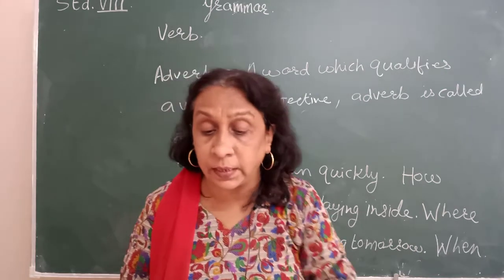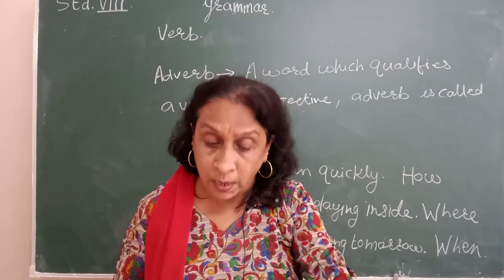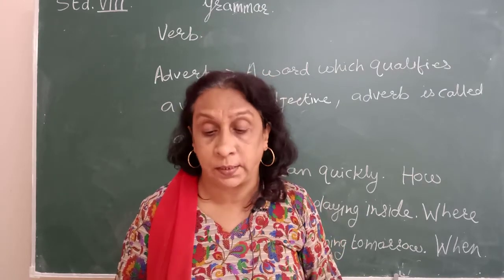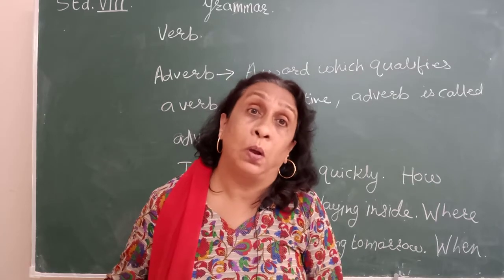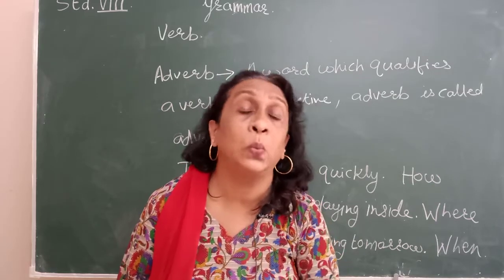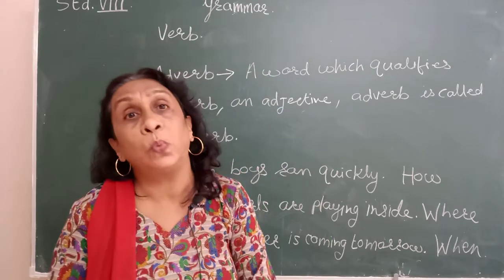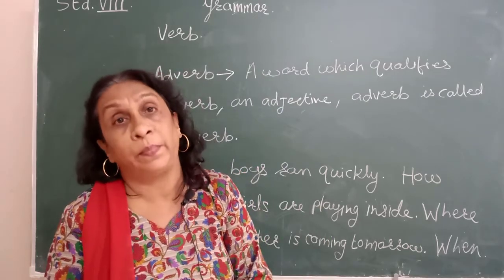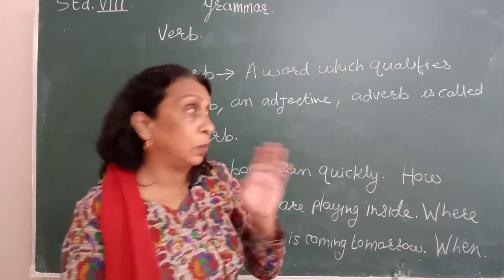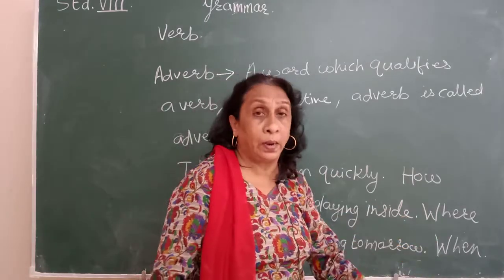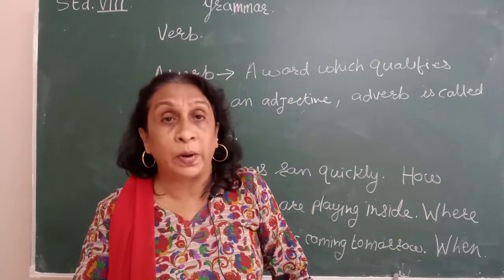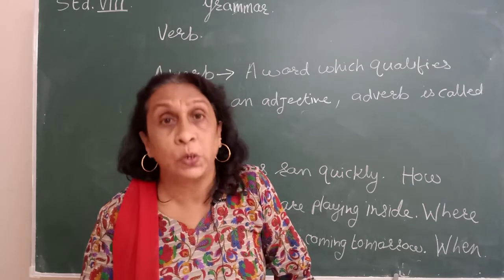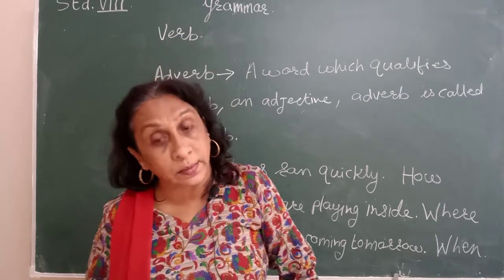Now, these are the 9 types of adverbs. Don't write it in the notebook. In the textbook only, you just read it. 9 kinds of adverbs are there. First, you should know what is an adverb. An adverb is a word that tells you more about a verb. And mainly we ask the questions how, where and when. You should know these 9 kinds of adverbs also, but mainly you should know the definition of an adverb. Did you understand this?